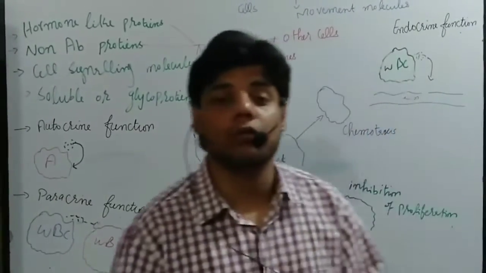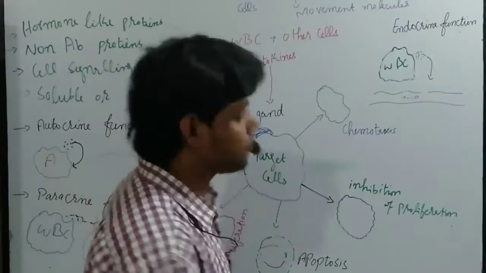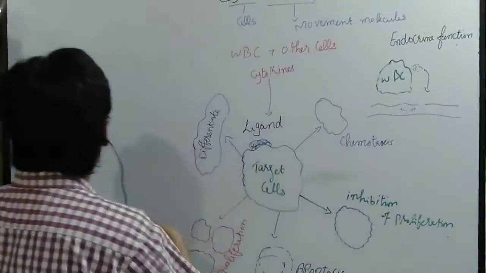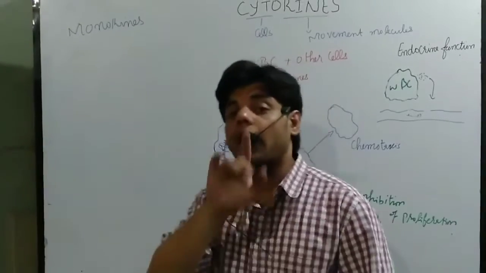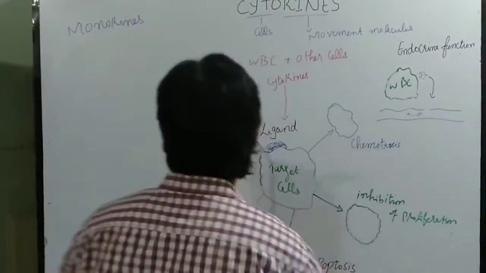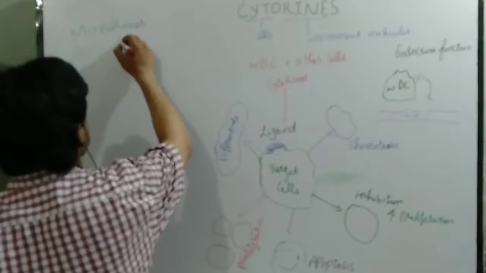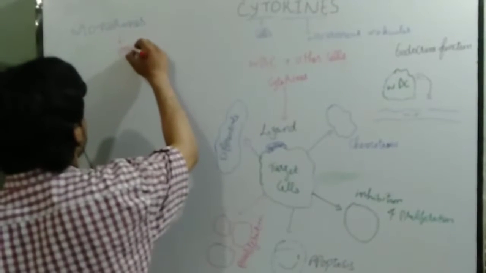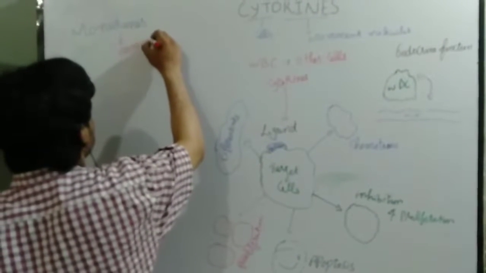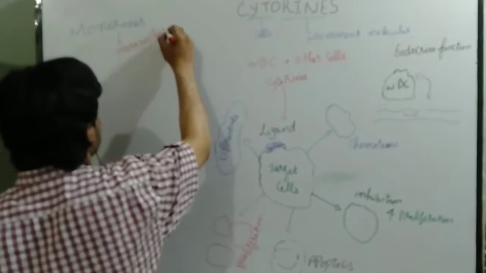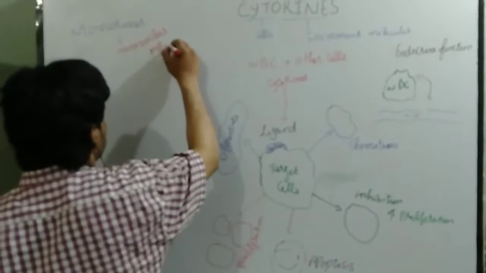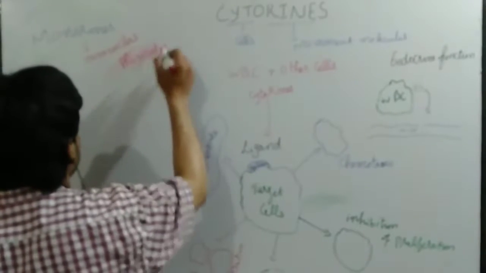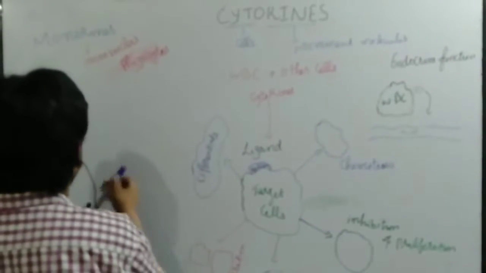Let me explain each of them, and let me erase this portion. We have monokines, the cytokines which are released from mononuclear macrophages. We call those monokines.